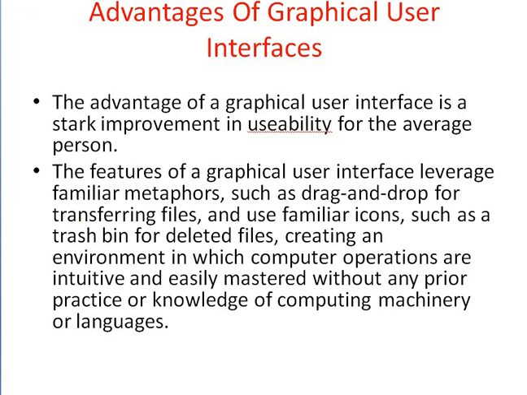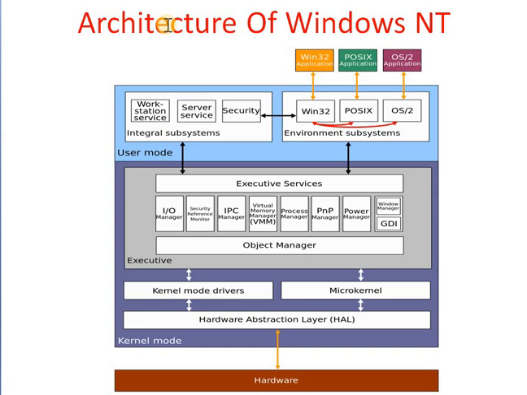There are different types of operating systems which provide the graphical user interface, but in your syllabus there are two operating systems for study. First one is the Windows operating system. Here in this diagram I show the Windows NT architecture.